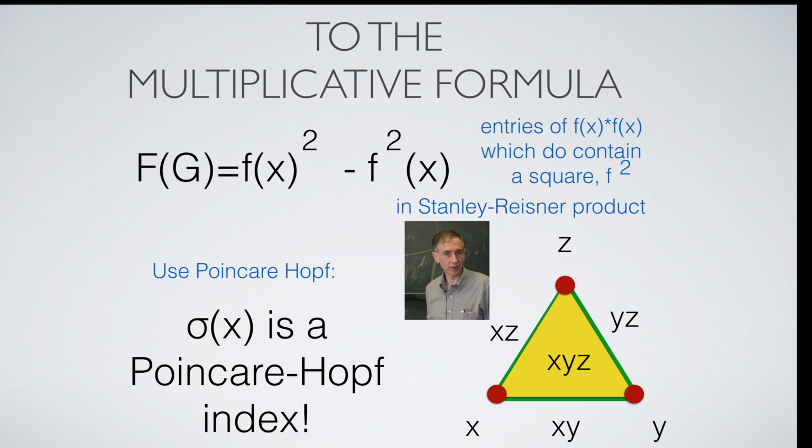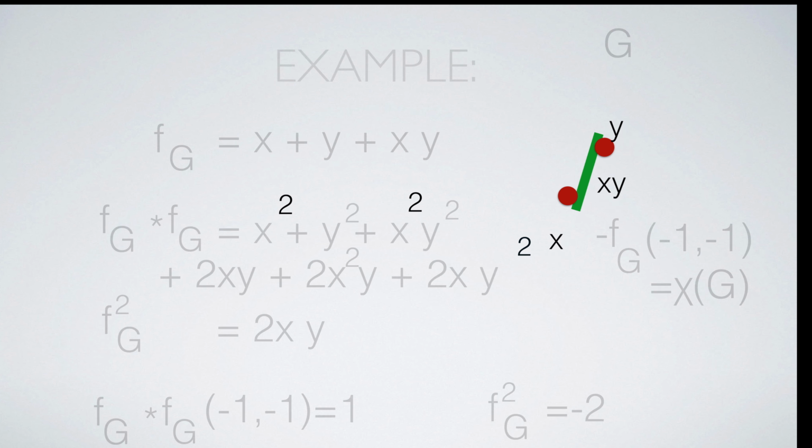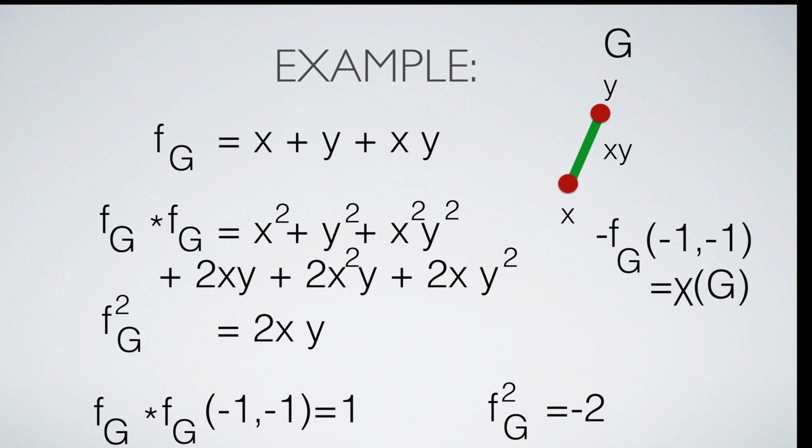The multiplicative property can best be seen algebraically. We get values on the vertices of the product graph. This turns out to be a Poincare-Hopf index of the Wu characteristic on the product graph. Here is a computation which illustrates how one can get the Wu characteristic in the Stanley-Reisner ring. The Euler characteristic is just evaluating the ring element at a point where all vertices have the value -1. To get the Wu characteristic, we square the Euler characteristic, then subtract all the terms in the square of f as we need to remove all the simplex pairs which do not intersect.